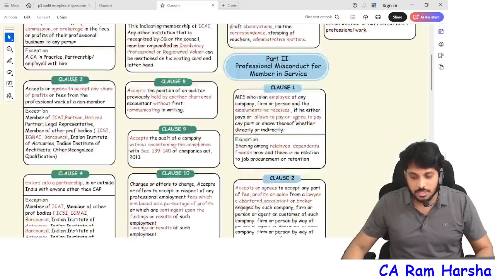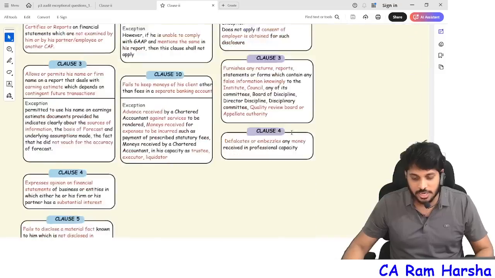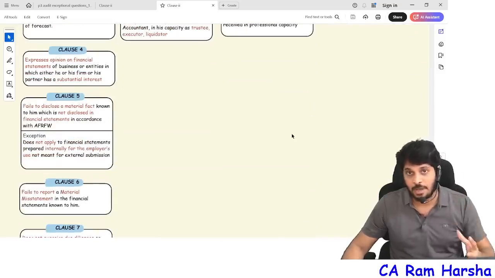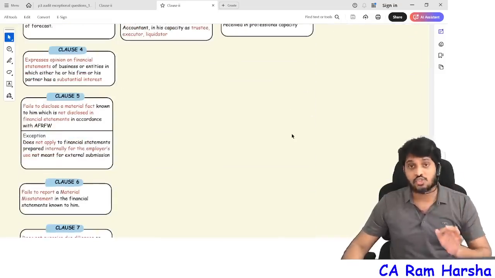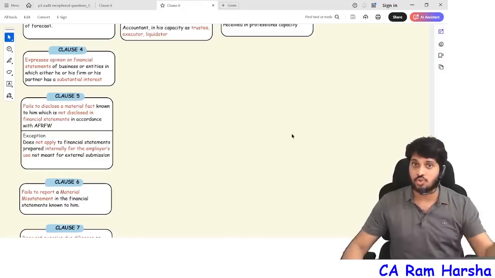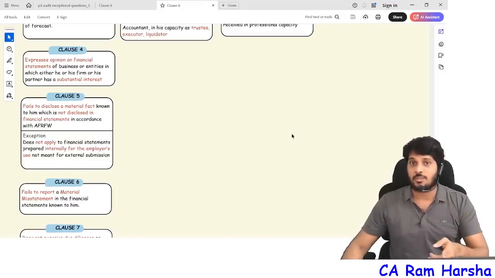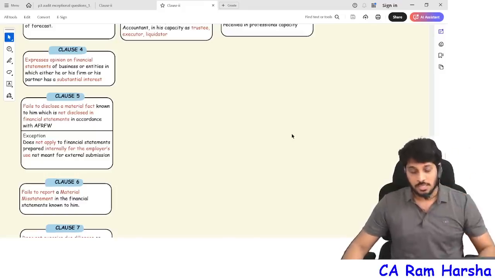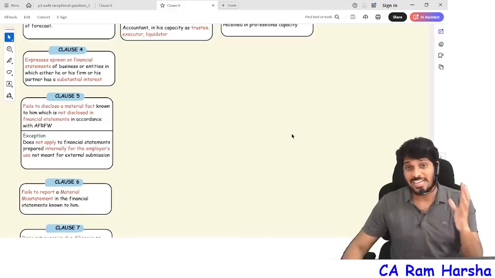This is professional ethics. First schedule in one page, second schedule in another page, just for easier mind mapping. By the way, the charts are only for mind mapping. You should not write this matter. You should write our GOAT notes matter only. If you write only this matter in the exam, you will not score. This is only for mind mapping, for quicker reference.